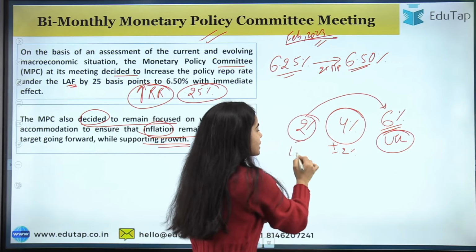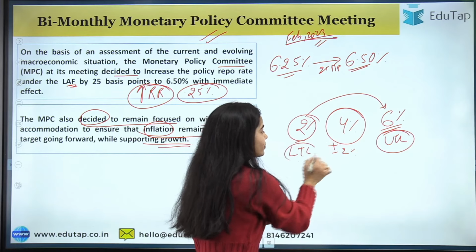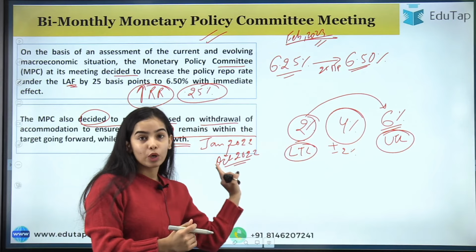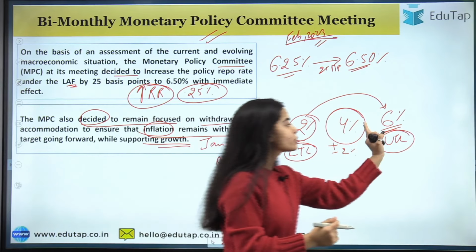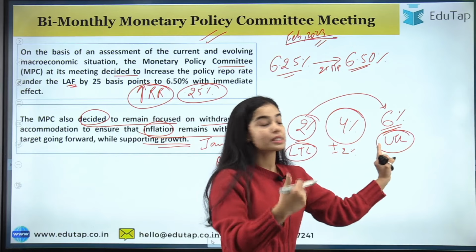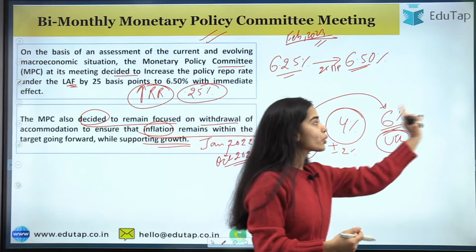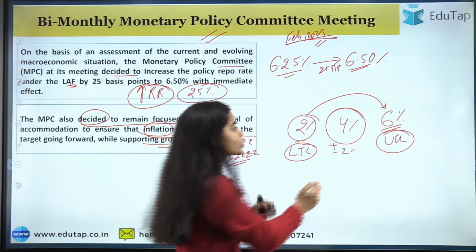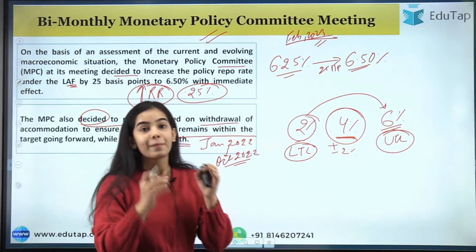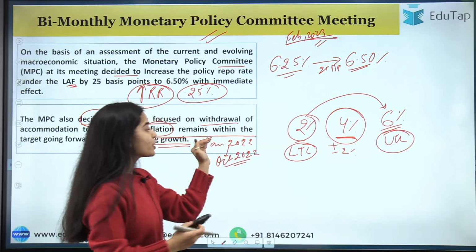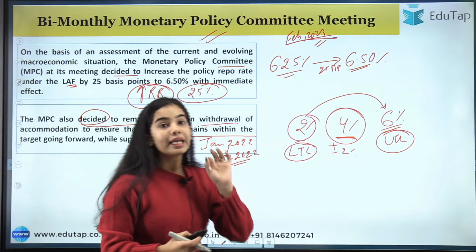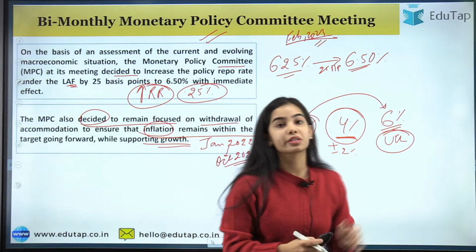Now 2% is the lower tolerance level, that is the inflation should not go below 2%. And 6% is the upper tolerance level, that is the inflation should not go above 6%. So the inflation should be around 4%. But continuously since January 2022 till October 2022, the retail inflation was above the 6% mark.